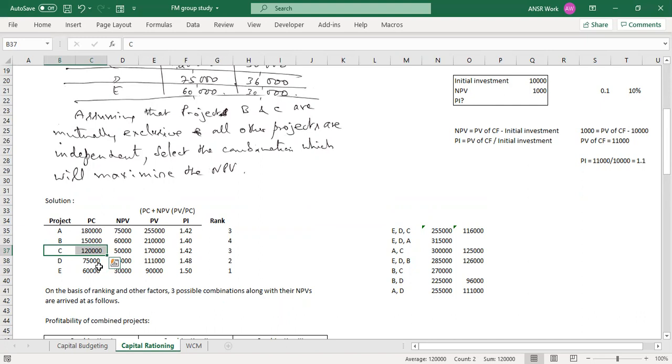Yeah, the remaining amount from the most plausible combination of projects, we can invest in the next plausible one. Correct, absolutely correct. Suppose we start thinking about that. We had selected EDB as of now. We have invested 285 and are left with 15. Where should we invest that 15? E is gone, D is gone, and B is gone. A and C are the same rank, so we can invest in either, right? So you think nothing else should be changed?